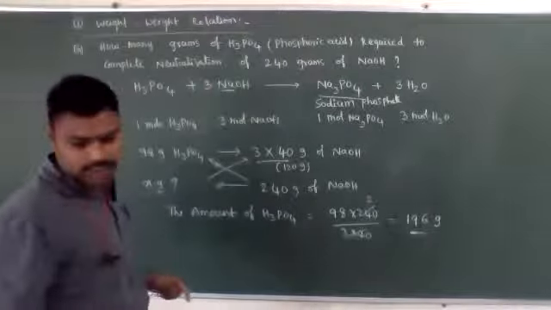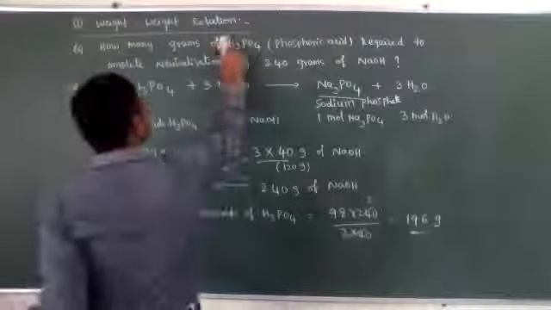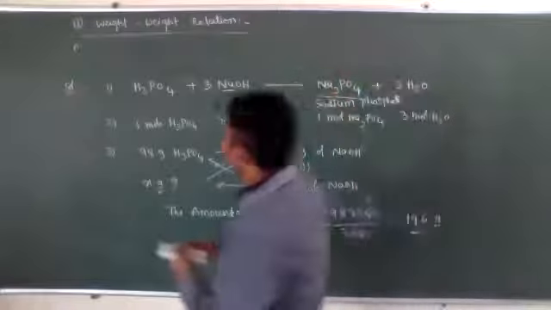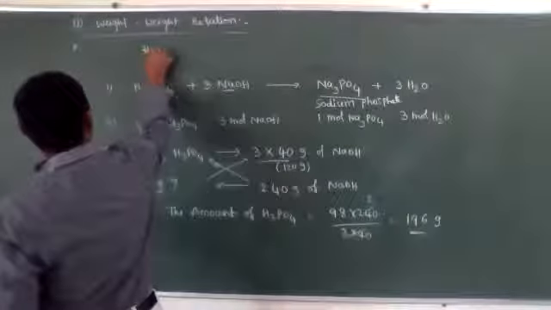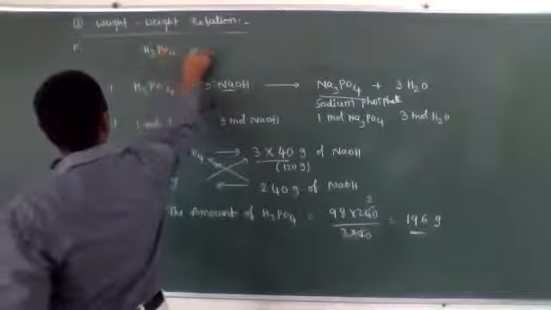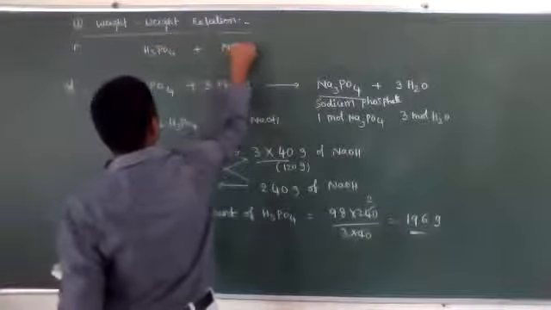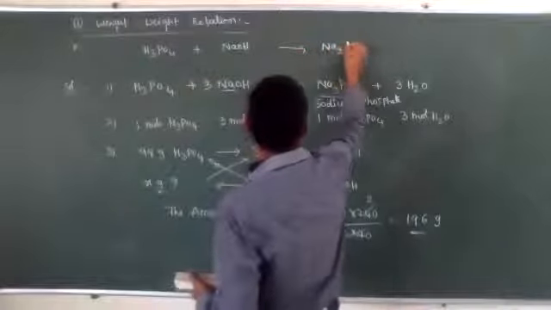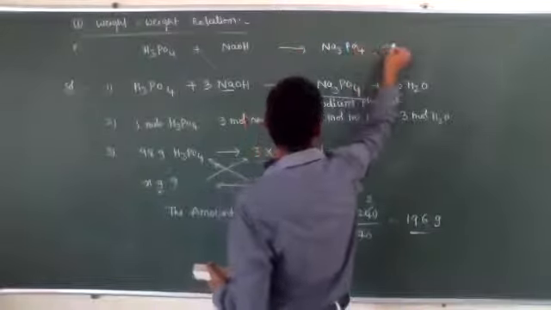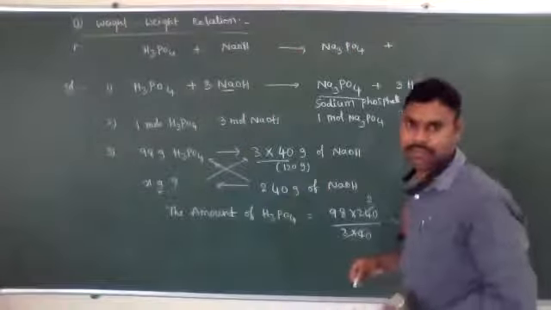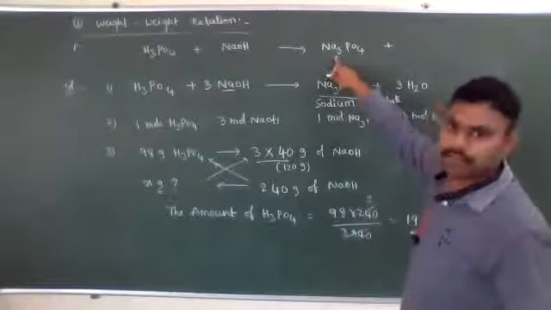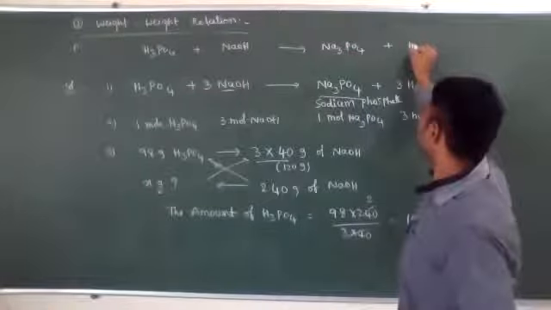The skeleton equation is H3PO4 reacts with sodium hydroxide, and the product is Na3PO4, sodium phosphate, on complete reaction. They mentioned complete neutralization. That's the Na3PO4 present plus water molecule.